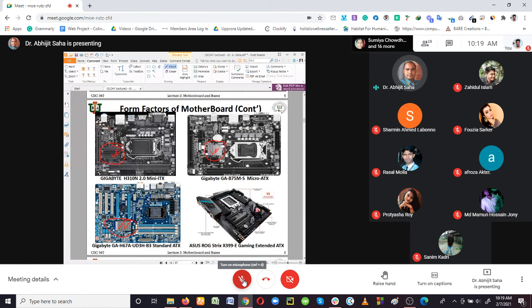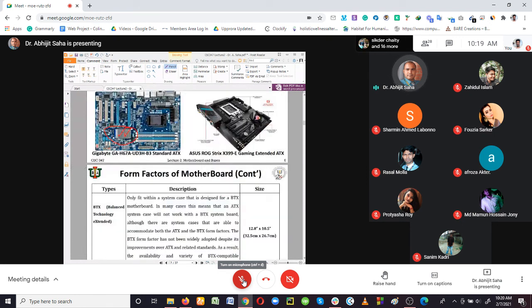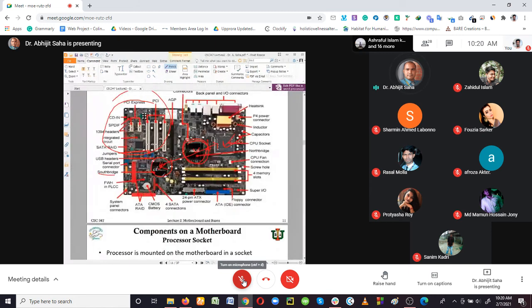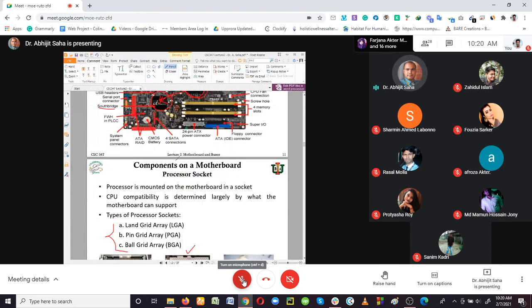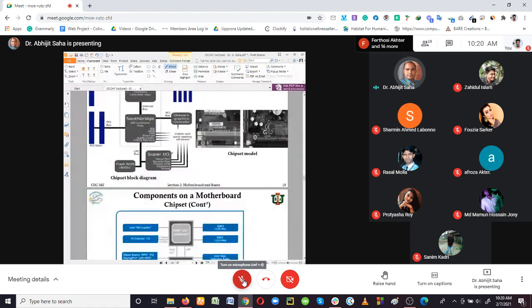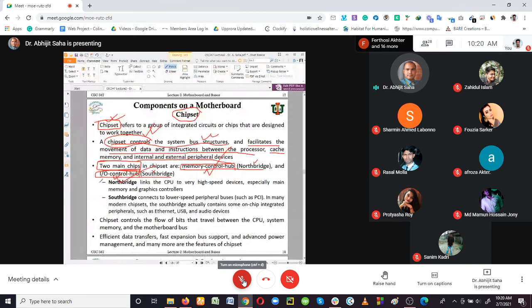Everything is becoming compact. So these are the two bridges we are seeing here. These days you'll find them on some motherboards, but very few actually have these two types of chipset. These days only one chipset is going to be there, that is the Express chipset. That is what I tried to mention here. So here we are talking about these two chipsets, the north bridge and the south bridge.